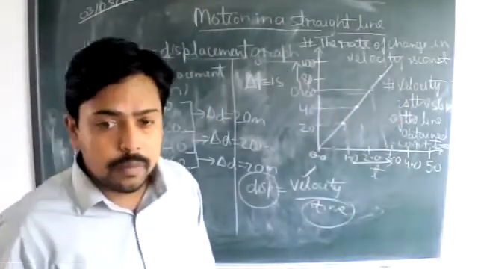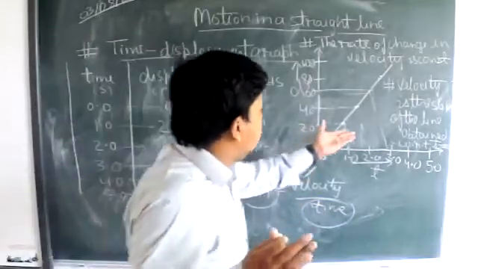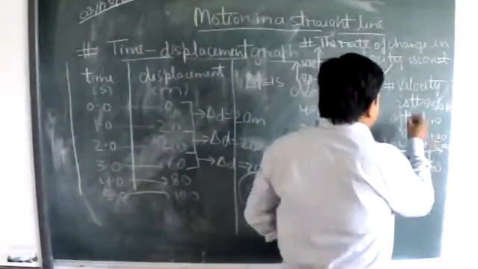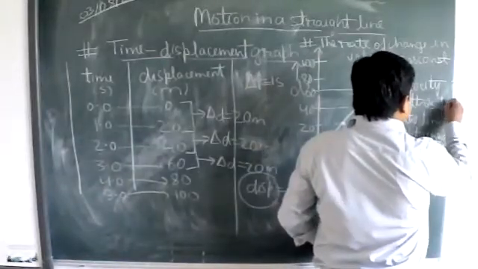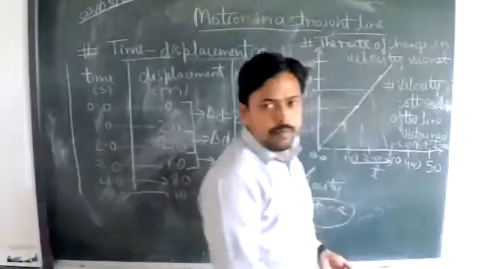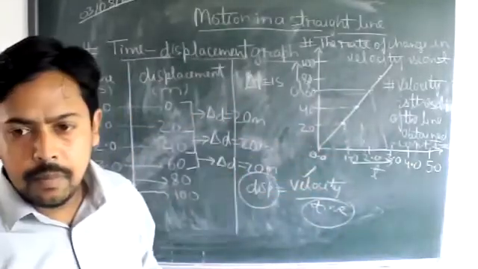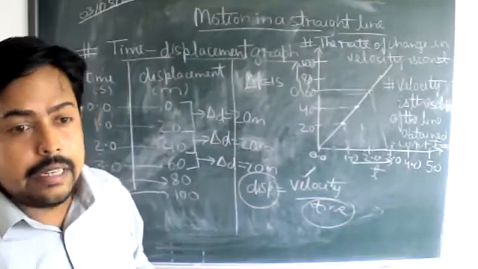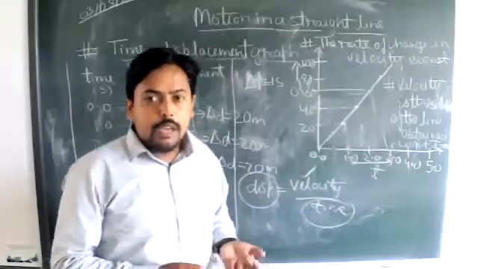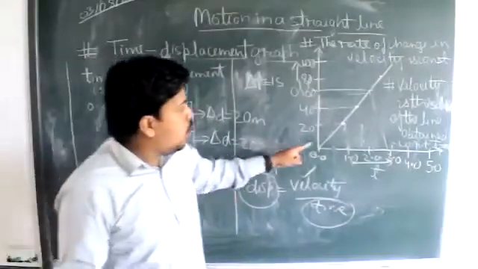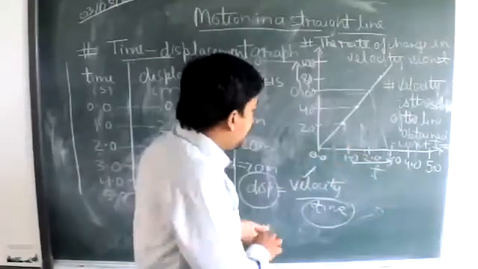And what is a slope? If someone asks you what is slope, how you can say that this is slope, and if you are saying that this is slope, then what do you mean by the term slope? What is slope? Tan theta. Tan theta. Very good. Clear term of mathematics. So if we have been asked to calculate the slope of this line with respect to the horizontal axis, then what do we do?